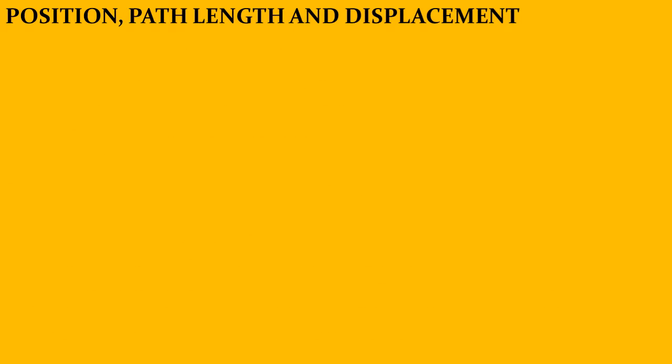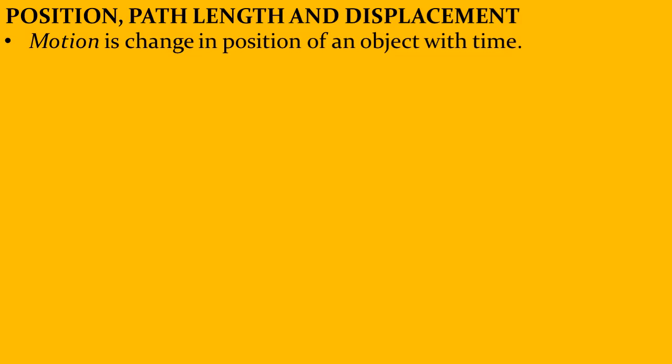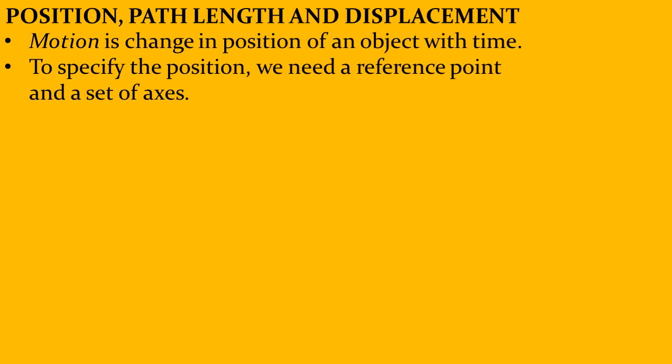Coming to position, path length, and displacement. Let us see what each of these mean. Firstly, the position. Motion is change in position of an object with time. I explained to you already.